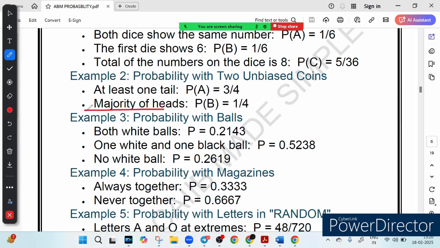Now the second question is majority of heads. The denominator will be 4, but majority of heads means maximum will be heads, so only one case is there, HH, so 1 upon 4. So I hope this makes your concept clear.